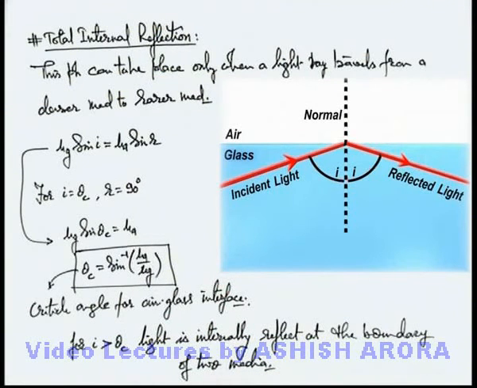Even though the boundary is transparent and both the media are transparent, the light is completely reflected if the incidence angle is more than the critical angle. If the incidence angle is equal to the critical angle, we can consider that a refracted ray is just grazing along the boundary, and the reflected ray still exists and it follows the laws of reflection.